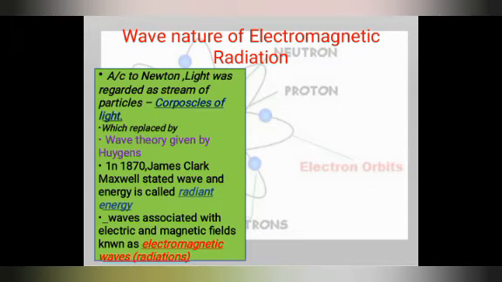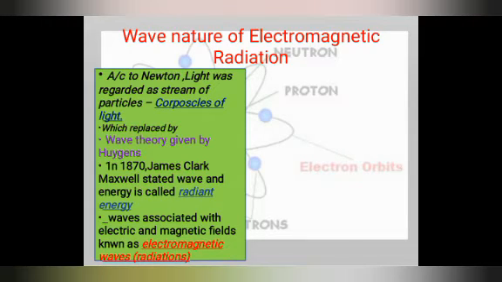Now, we need to study the wave nature. Dear students, as we know, we have divided the history of the atom into basically three parts: the electric nature, the wave nature, and the particle nature. In the electric nature, we studied the electron, proton and neutron, and J.J. Thomson and Rutherford. Now we are talking about the wave nature of electromagnetic radiation.